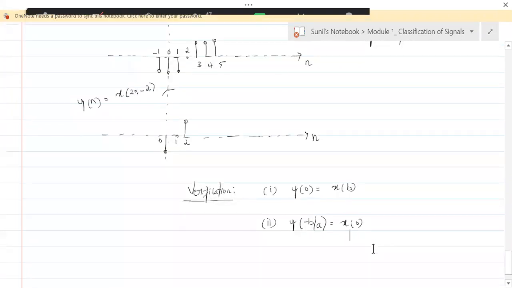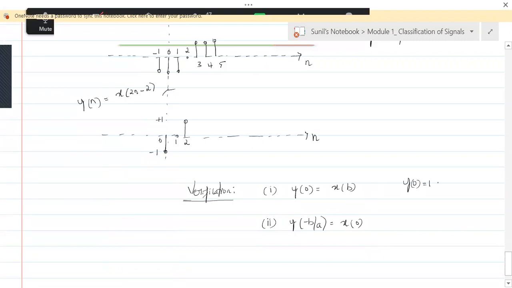Fine. Now what is y of 0? Here is y. What is y of 0? Y of 0 is -1. Okay. So y of 0 is -1. What is x of b? What is b here? B is 2. A is also 2.